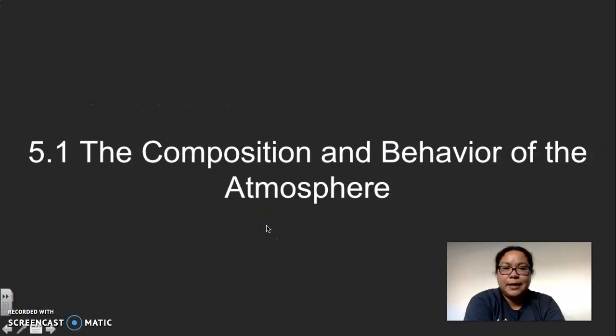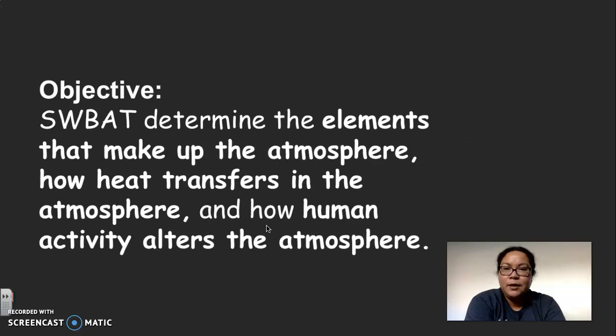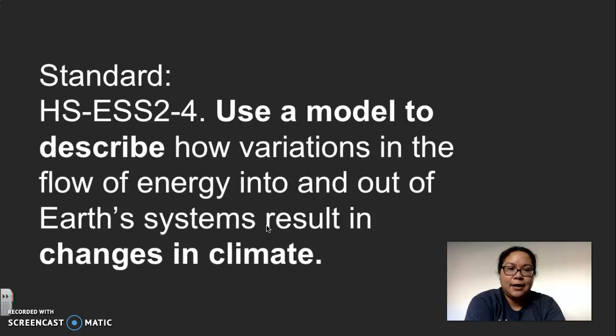Now, this lesson is about chapter 5.1, the composition and behavior of the atmosphere. Unit 5 is our last unit of this year, and this is the first chapter of the last unit. Your objective: students will be able to determine the elements that make up the atmosphere, how heat transfers in the atmosphere, and how human activity alters the atmosphere. The standard for this lesson, HS-ESS2-4: use a model to describe how variations in the flow of energy into and out of Earth's systems result in changes in climate.